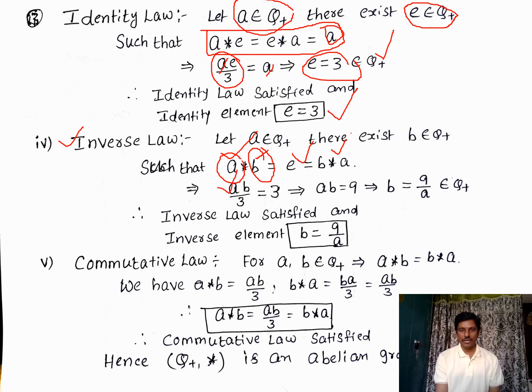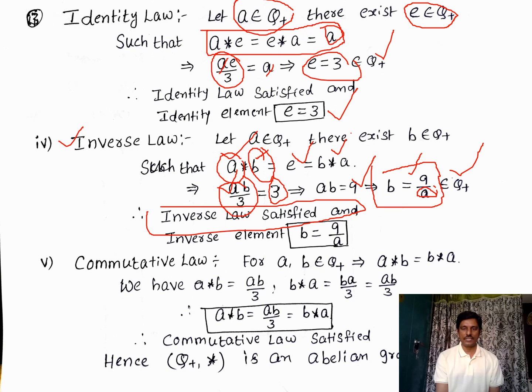So we are now moving to the calculation part. A star B is nothing but AB by 3, that is equal to 3. Now AB by 3 is equal to 3 gives us AB is equal to 9. Now we are going to find B value by using cross multiplication. We get B is equal to 9 by A. So if we take any positive rational number in the place of A, we get again a positive rational number. That means 9 by A clearly belongs to Q plus. Therefore inverse law is satisfied, and our inverse element is B is equal to 9 by A.